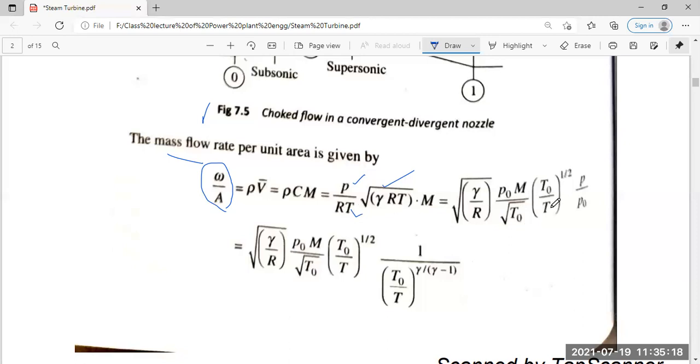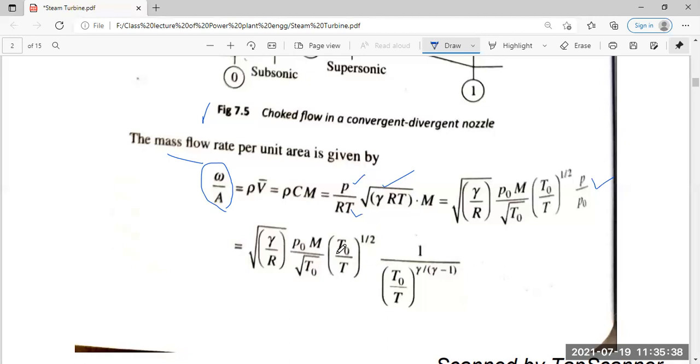So what we are having here is T0 by T to the power half, multiplied by P0 by P. Now, we know P0 by P is equal to T0 by T to the power gamma divided by gamma minus 1.